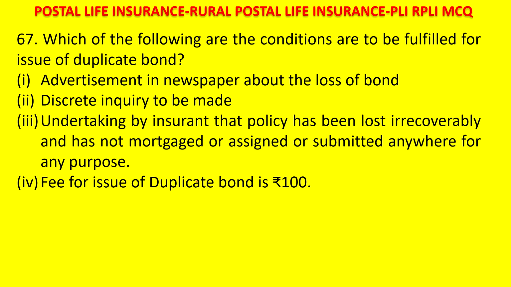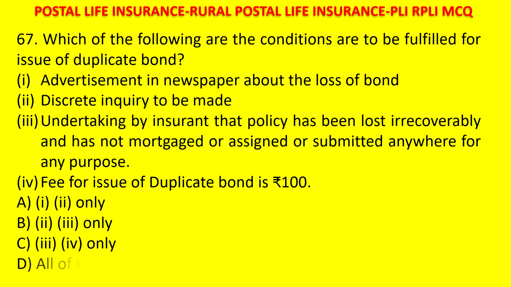Fee for issue of duplicate bond is 100 rupees. A. 1 and 2 only. B. 2 and 3 only. C. 3 and 4 only. D. All of these. Your time starts now. Conditions for issue of duplicate bond. The answer is 3 and 4 only.